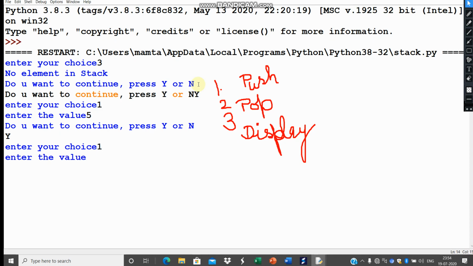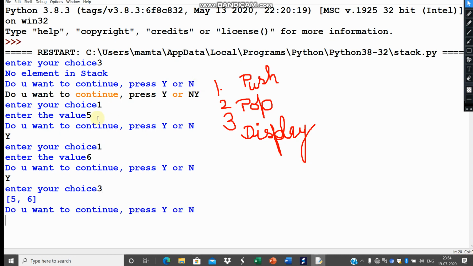Enter the value, this time 6. So 2 elements inserted, first 5, then 6. So the top element is 6. We want to continue, yes. Now I want to display, then I'll be pressing 3. So 5 and 6, as you can see here, 5 and 6 is there. Now again, I'm pressing capital Y.